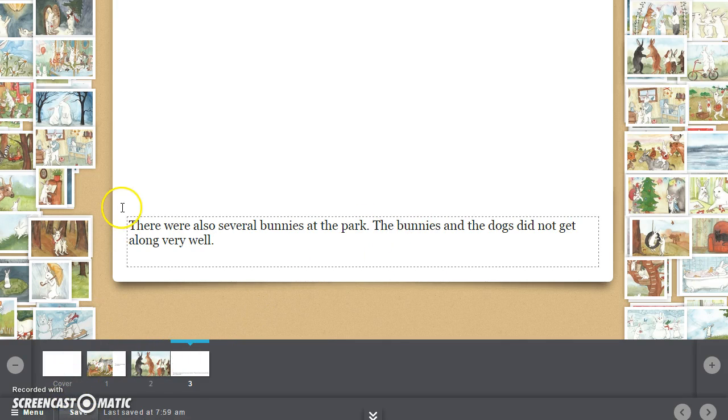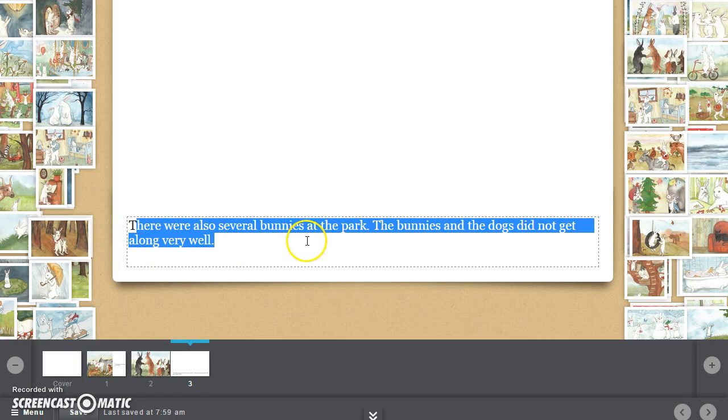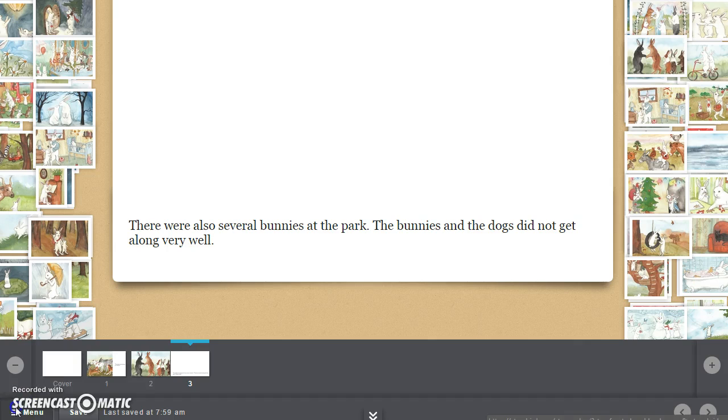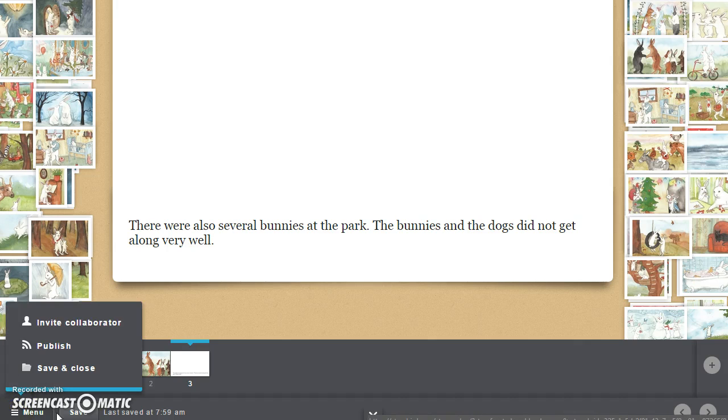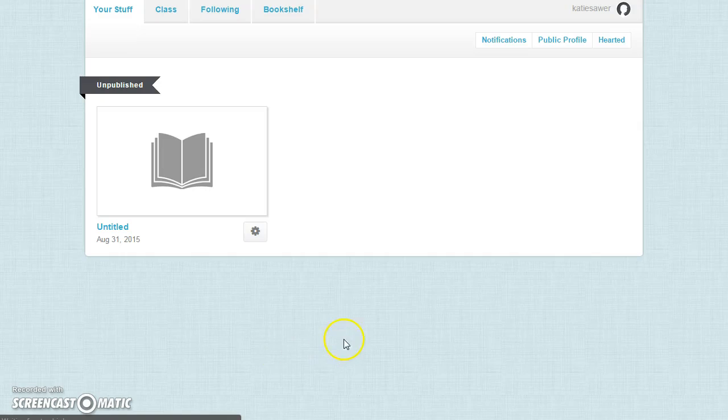I'm going to save again, and that's going to be the end of my story and the end of my tutorial. If I wanted, I can change this font, so on and so forth. Okay, we're going to save and close, and that would be how we start a story.